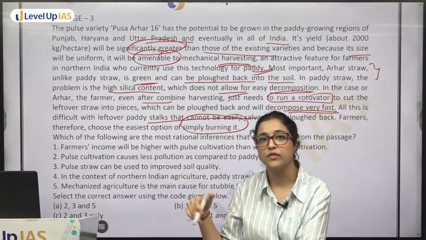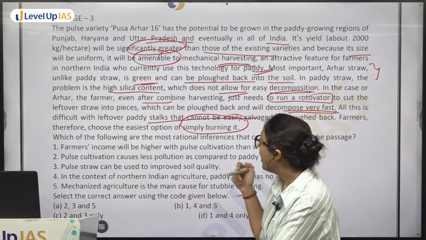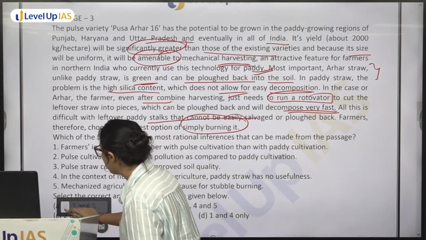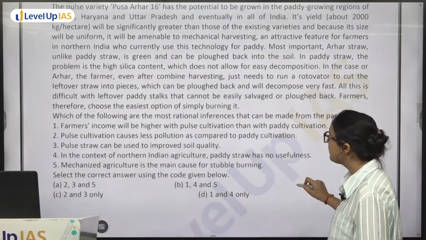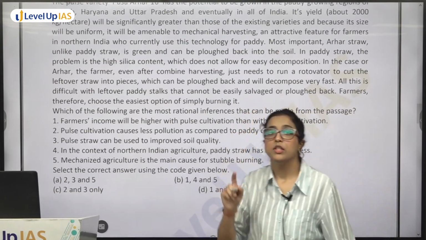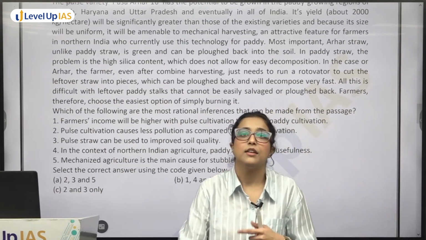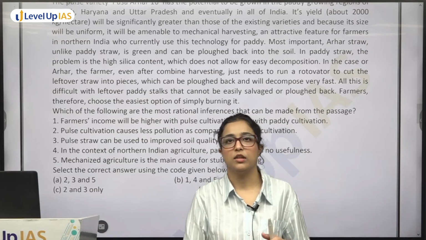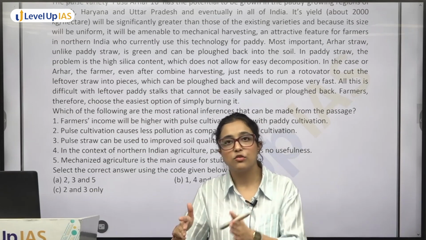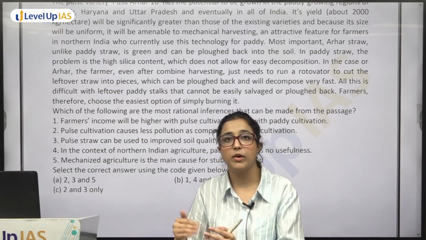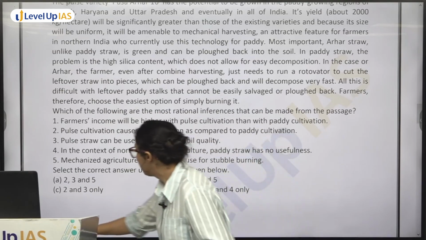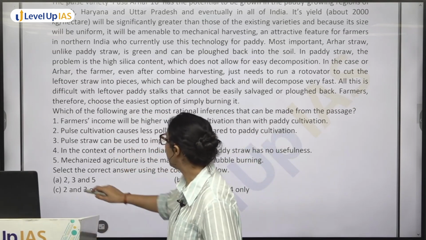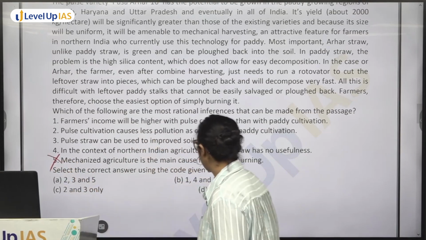No other option, they simply burn it. अब इसका मतलब क्या है, that doesn't mean कि एक तो ये यूजलेस है, then next thing is that doesn't mean कि मैकेनिकल एग्रीकल्चर की वजह से आप उसको बर्न कर रहे हो। Mechanical agriculture is not the reason why they are burning it, they are burning it because वो अब उनके काम के नहीं आ रही है, ठीक है। So we know option 5, this cannot be one of the answers.